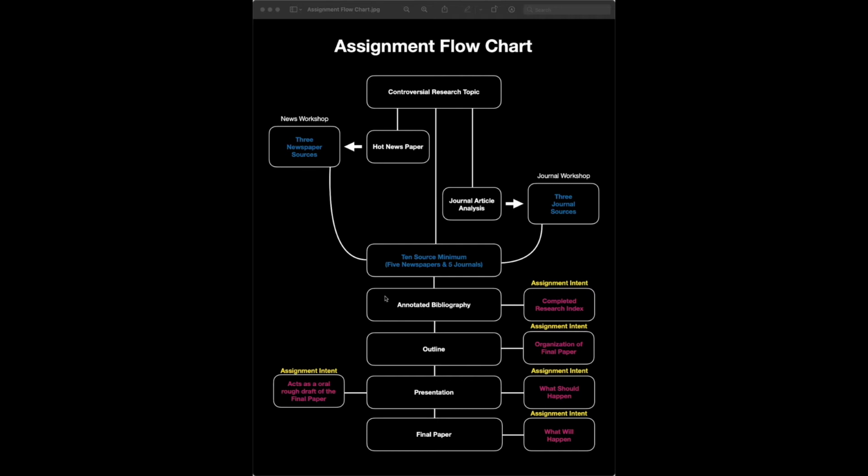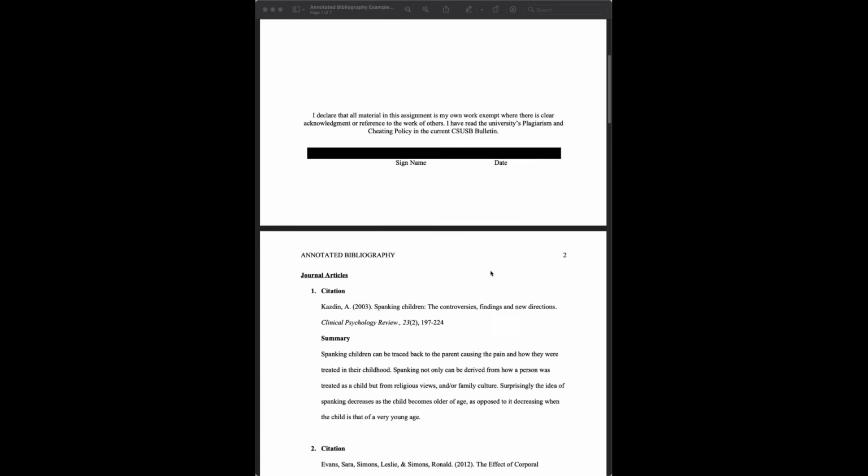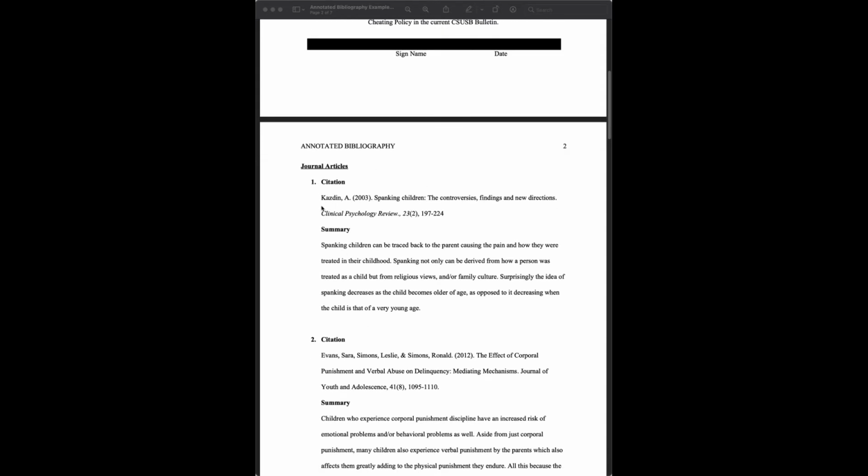So when we look at the annotated bibliography, to give you an idea of what we're talking about here, you'll notice that on the prompt for the annotated bibliography, there's a template of how that looks. And what you'll do is you'll go ahead and put your journal articles first, and you'll put them in the alphabetical order of the authors.